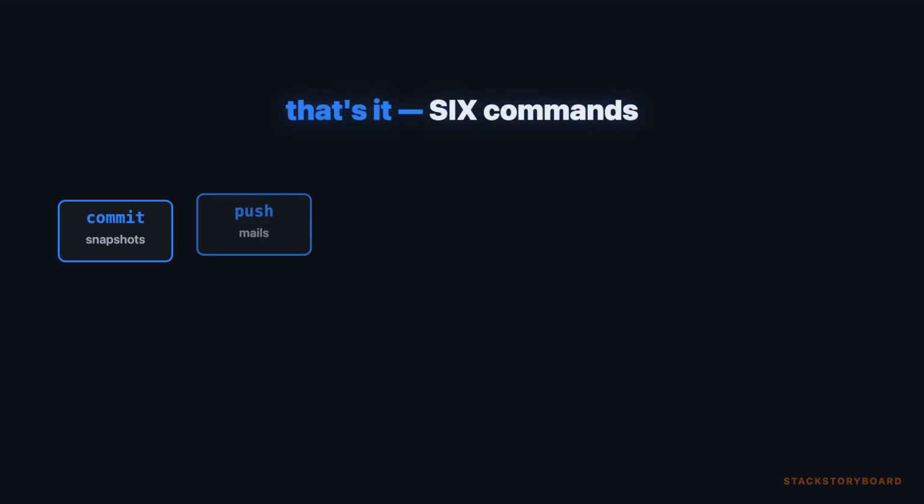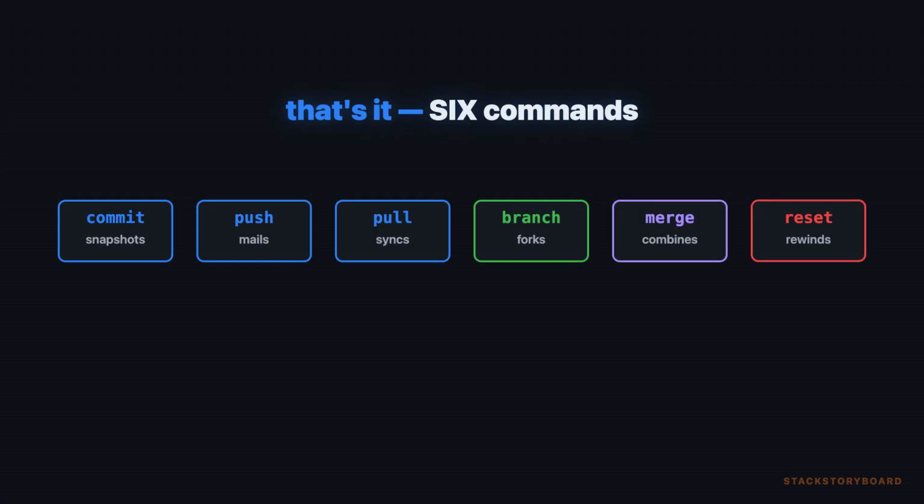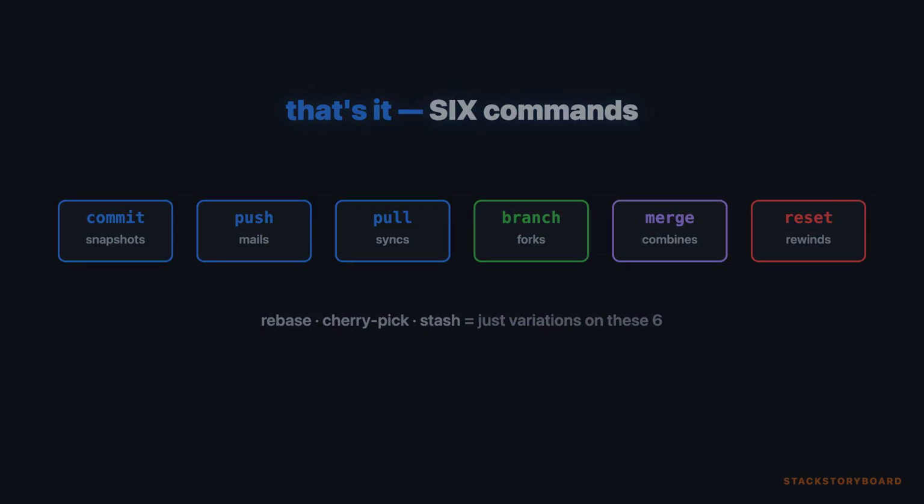So that's it. 6 commands. Commit snapshots, push mails, pull syncs, branch forks a timeline, merge combines them, reset rewinds. Everything else, rebase, cherry pick, stash, is just a variation on these 6. But here's what we skipped.